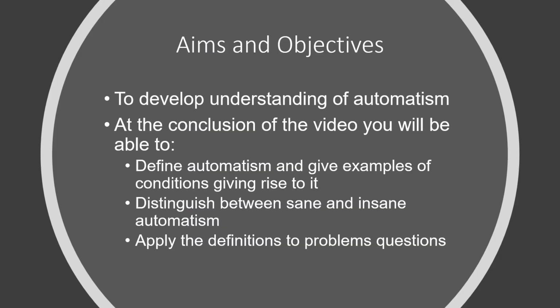The aims of this, as ever, are to develop your understanding of sane automatism, which is what we're looking at in this video, but also the difference between that and insane automatism, or insanity. At the conclusion of this video, you'll be able to define automatism and give examples of conditions giving rise to it, distinguish between sane and insane automatism, or automatism and insanity as we know, and apply those definitions to problem questions.